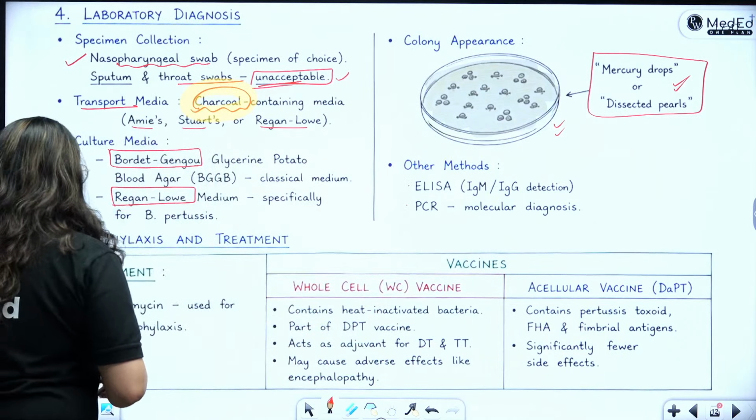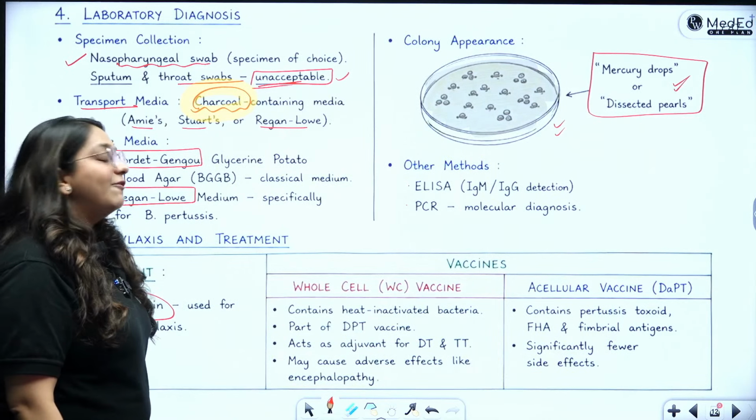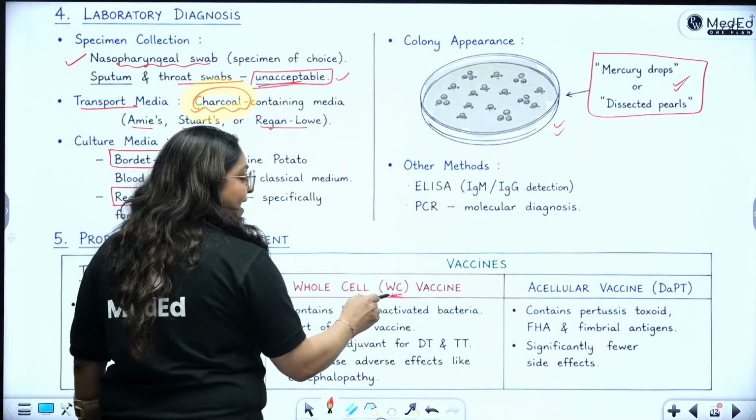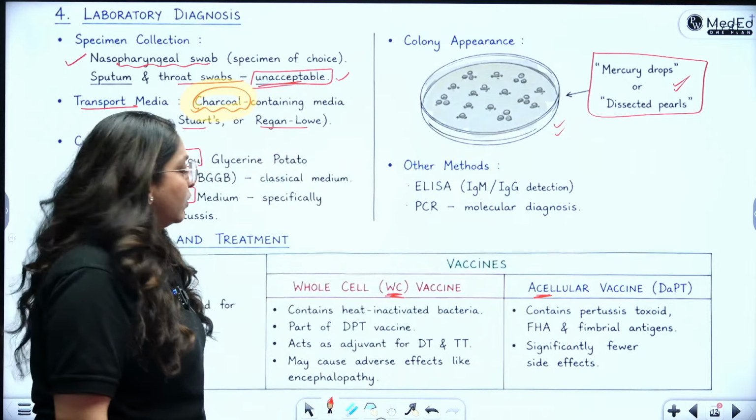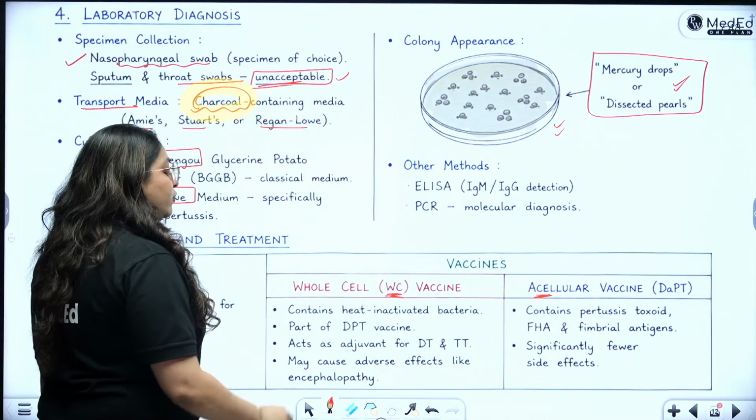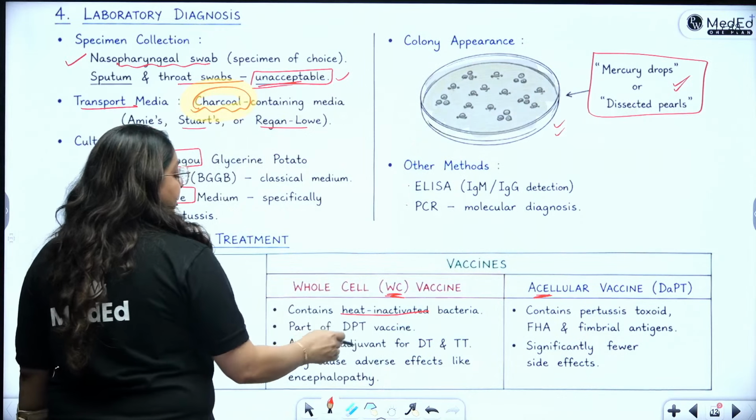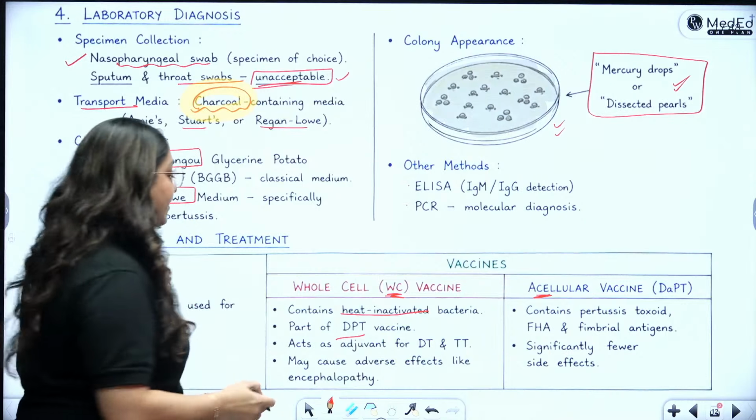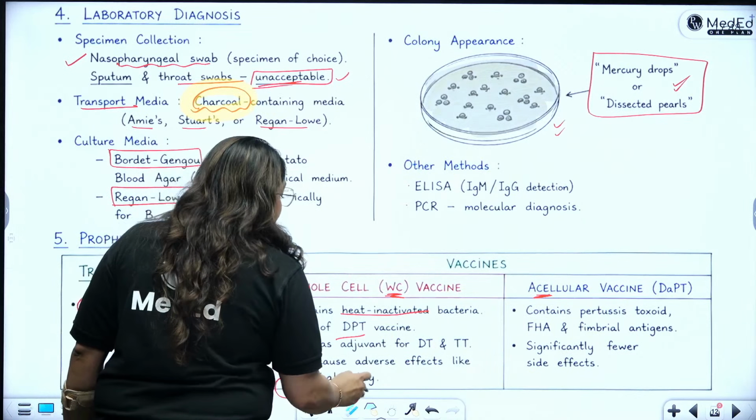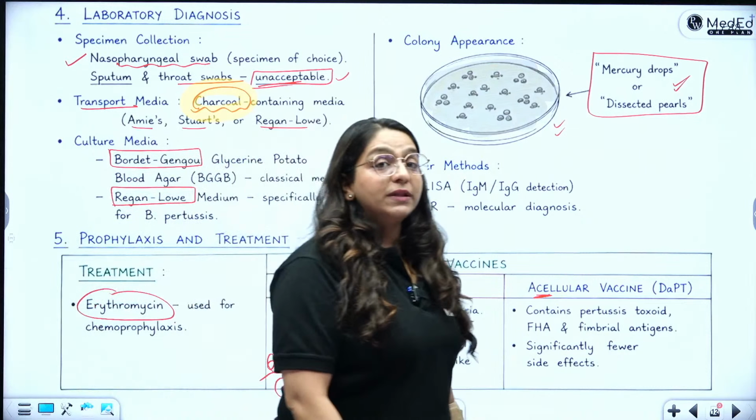For treatment, you can give erythromycin-based prophylaxis to the contacts and vaccines. You have a whole cell vaccine and you have acellular vaccines. Okay, what was done in whole cell vaccines? You would take a totally heat inactivated bacterium and you would give it as a part of the DPT. But it was associated with adverse effects like encephalopathy. This is a very important Viva Voce question which they keep asking. Encephalopathy was the main side effect.